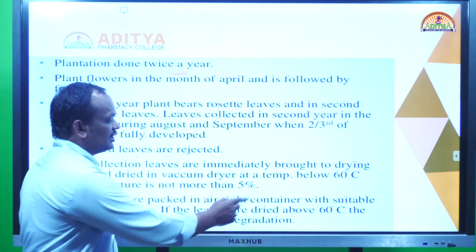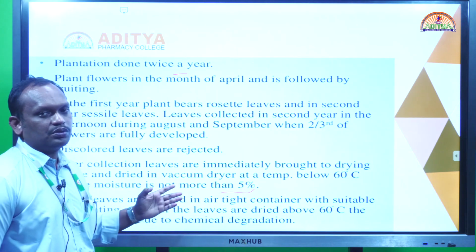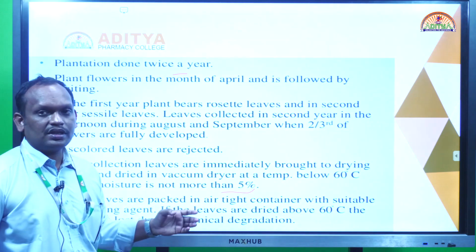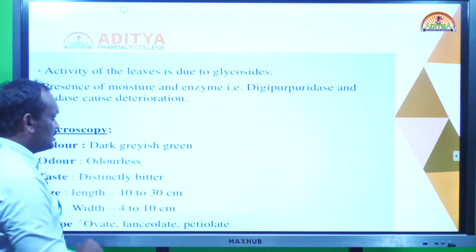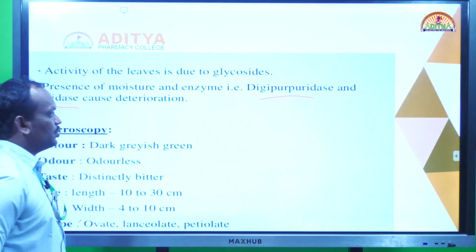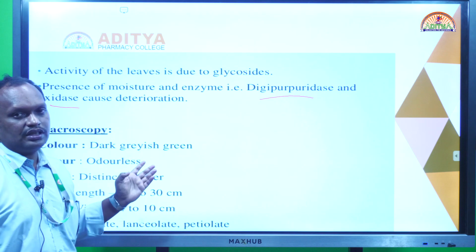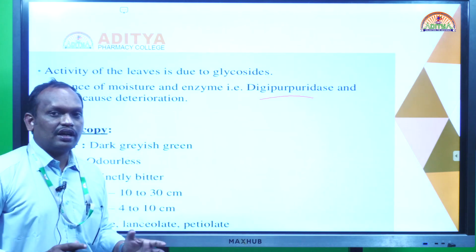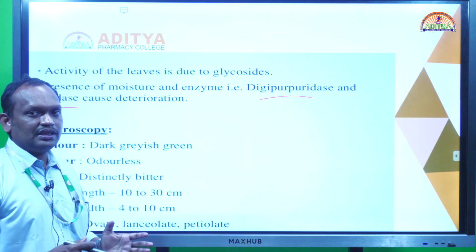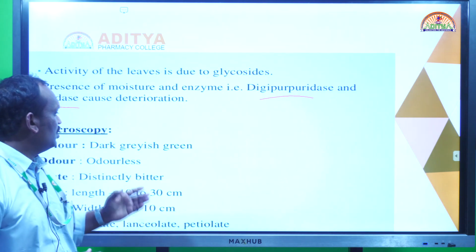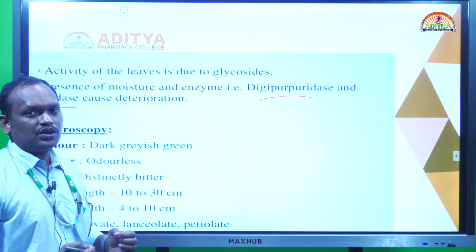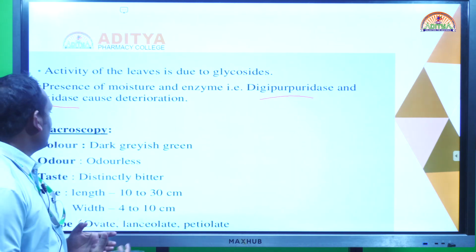So we already discussed that the leaves should not have more than 5% moisture. If moisture is more than 5%, the two enzyme systems present in the digitalis, that is glycoside digipurpurosidase and oxidase, are activated. Because of these two enzymes, the digitalis glycoside's quality will be degraded, and deterioration will take place, so the moisture percentage in the leaves, the crude drug, is very important here. After drying also, we have to pack it in an airtight container, so that it does not absorb any moisture from outside. The packing is also very important.